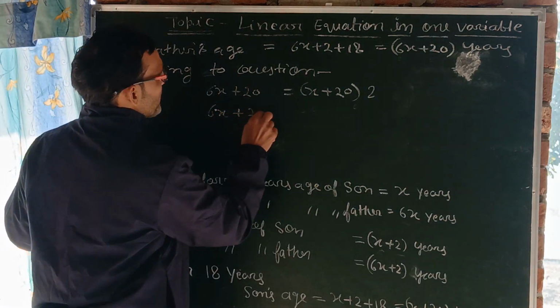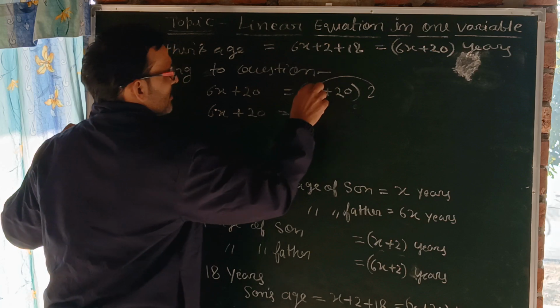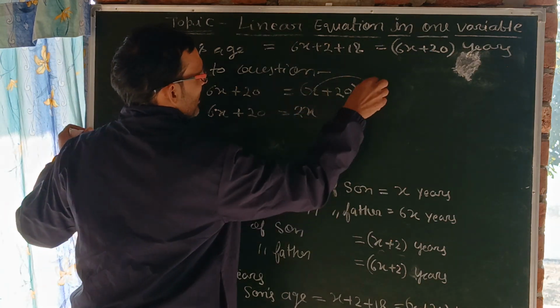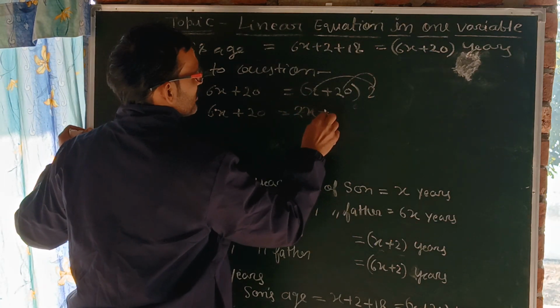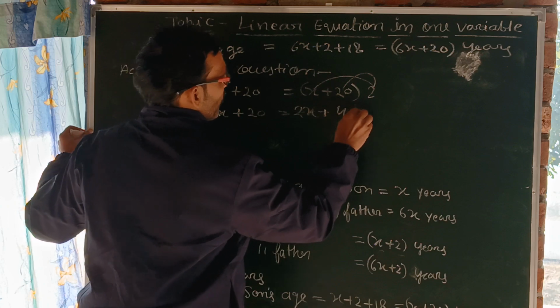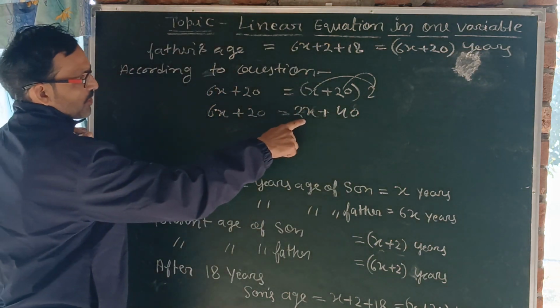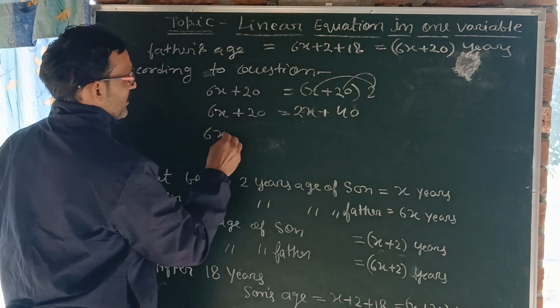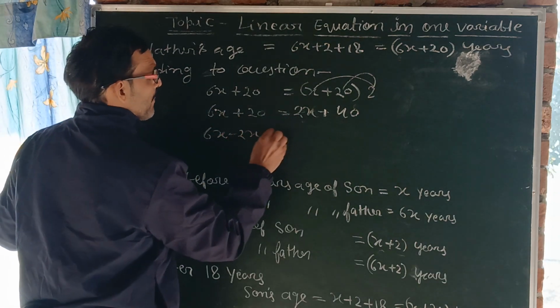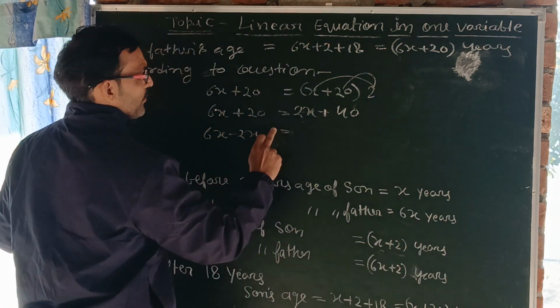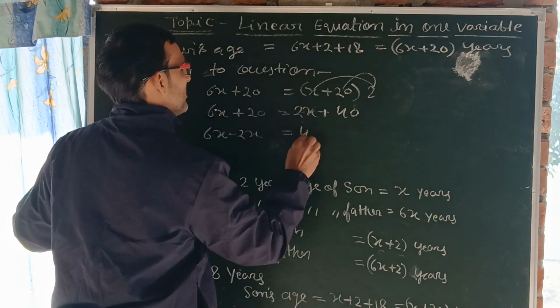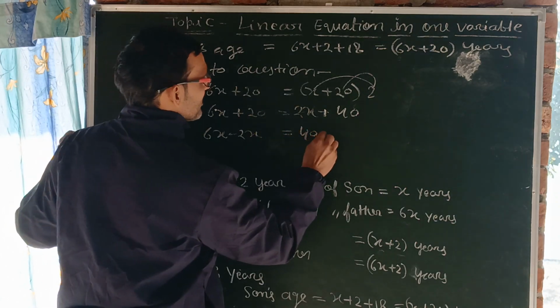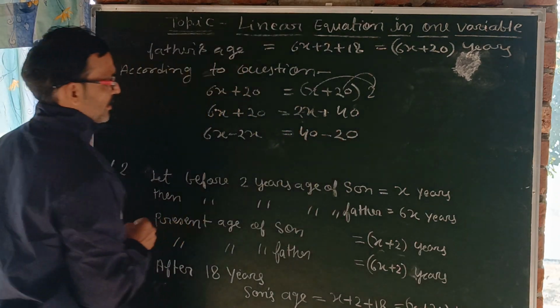6x plus 20 equals, now multiply this, you will get 2x and 2 times 20, which is 40. Students, this 2x can come to this side because we collect the x's together: minus 2x. And without variable, the numbers will be at one place. This 20 becomes minus 20. Solve it.